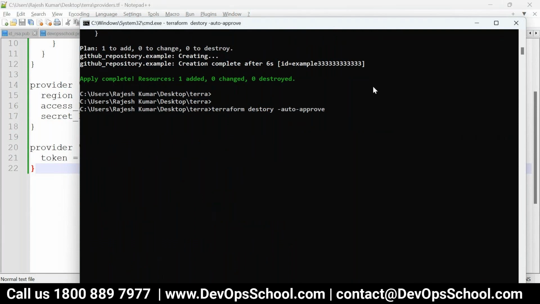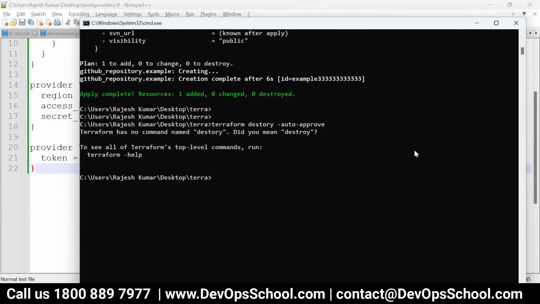So, Rajesh, when you say terraform destroy, it will destroy the AWS instance and also the repository, right? I don't want both. No, no. Here, if you don't want both, you have to use a module, which I have not taught you so far. Right now, not everything you create, you destroy. But module is the solution for all of this. Okay, guys, done. So all of you understood how this whole flow works?